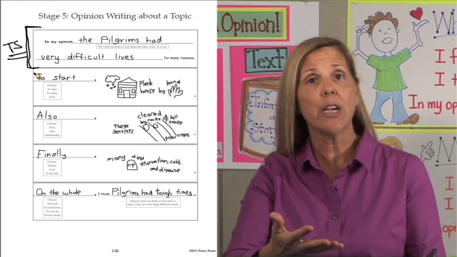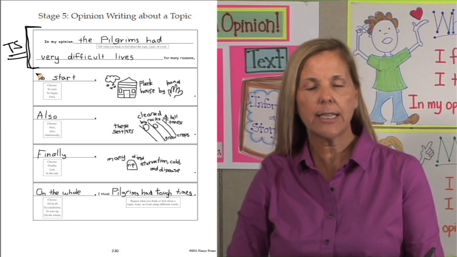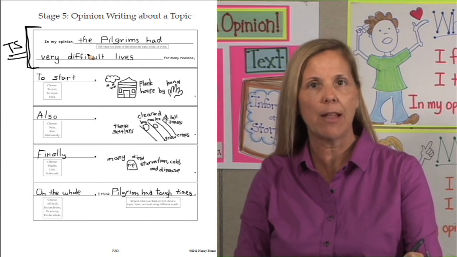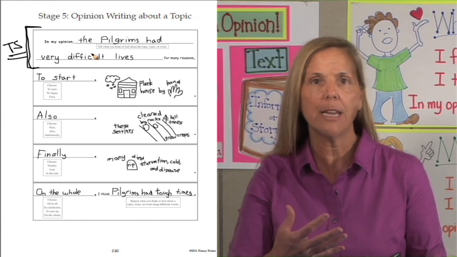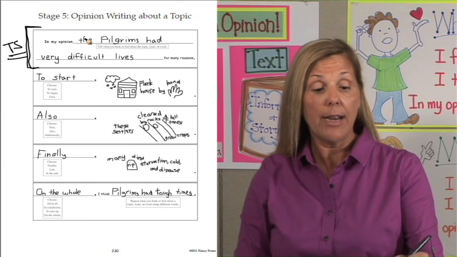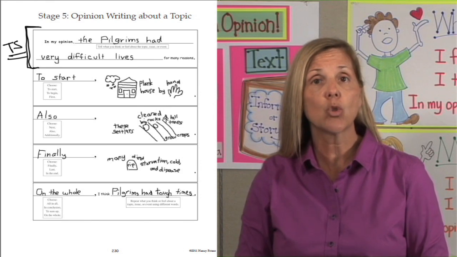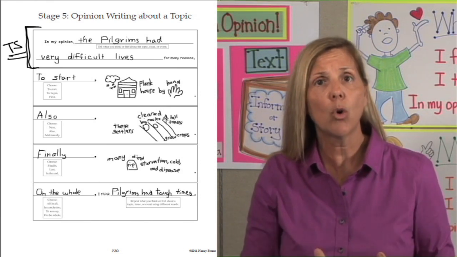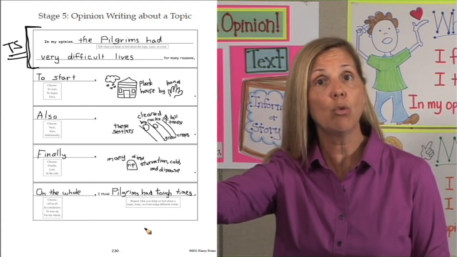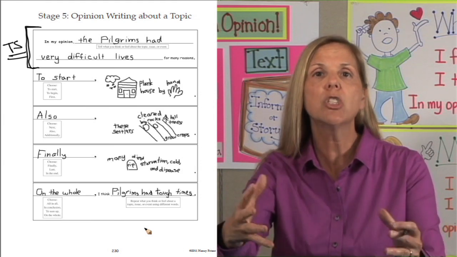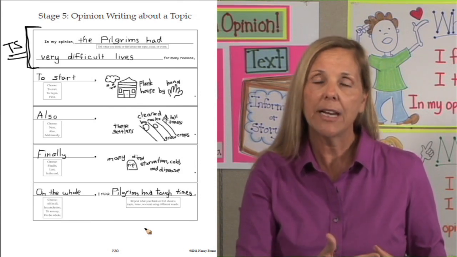At the beginning of your school year, you will do this activity together with your students. In this case, we're all filling in this organizer together so that they learn the steps of how to fill in the organizer for their opinion. You may have some students in your class, though, that after you do this organizer, could go back, look at the other information on the brainstorm, and come up with another opinion and fill in their own organizer. Have students who understand how to fill it in buddy up, and as buddies they can fill in their own organizers and write their own opinions, while you still keep the group of students who need to still learn how to fill in the organizer to make another opinion.